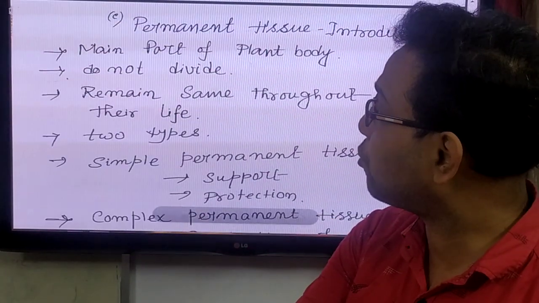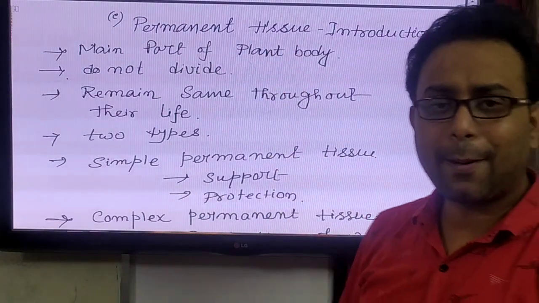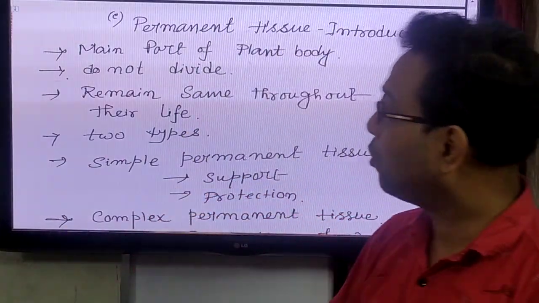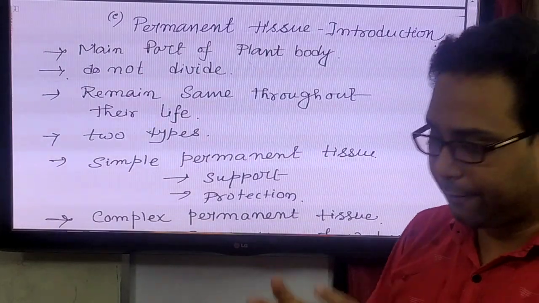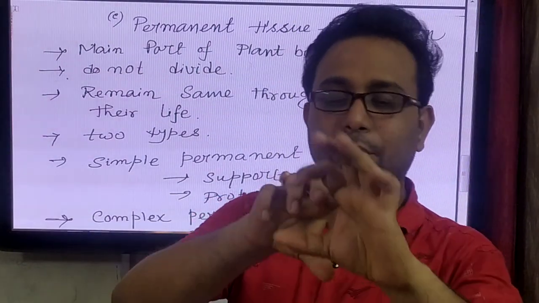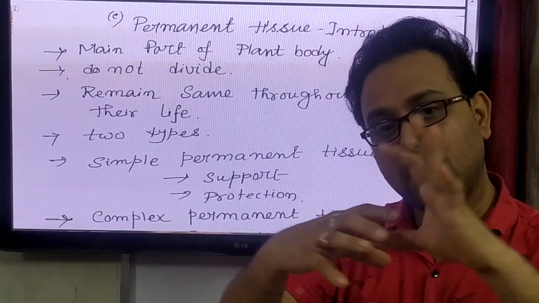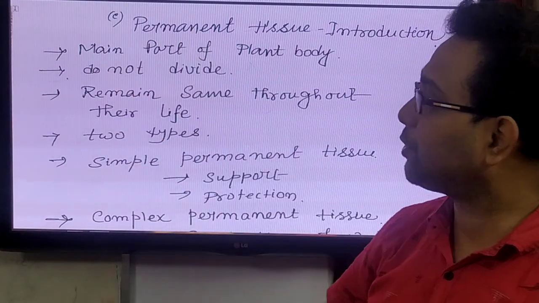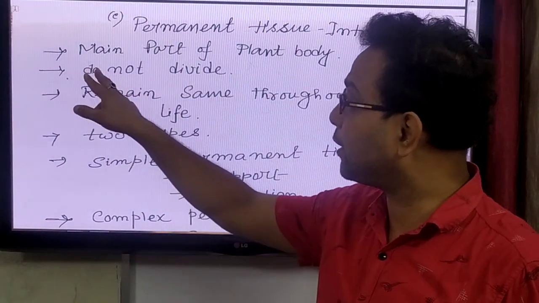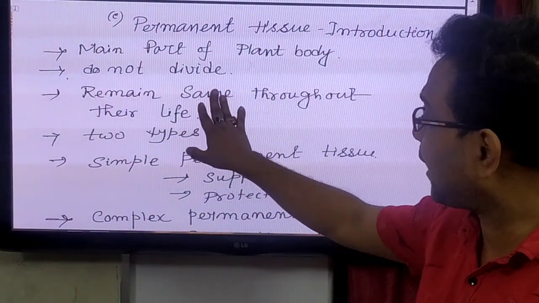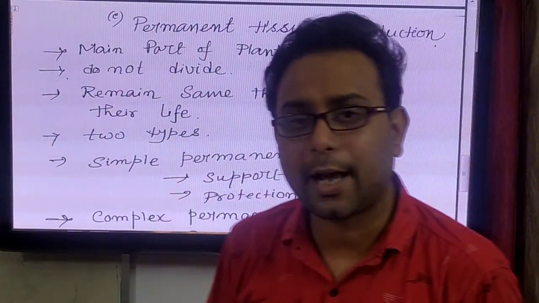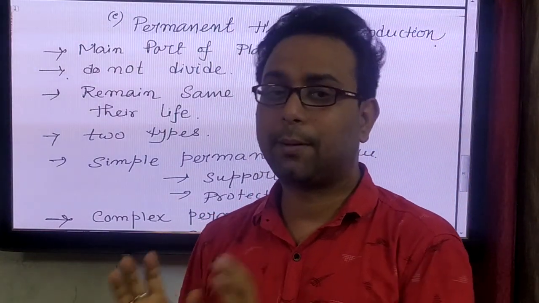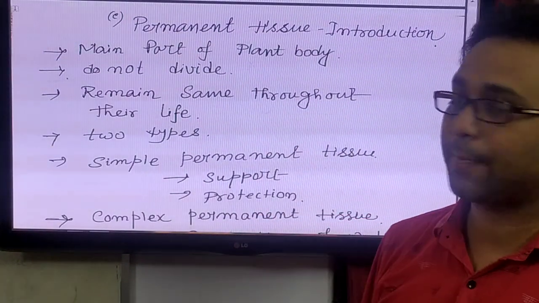Now we give some introduction about the permanent tissue. Why is it called permanent? Because they have lost the cell division power. So it is the main part of the plant body. If you section a stem, you observe different types of tissues, but most of them are permanent tissue. Permanent tissue does not divide and remains the same throughout its life. No change is happening there. Some tissues do change, but generally they stay the same.